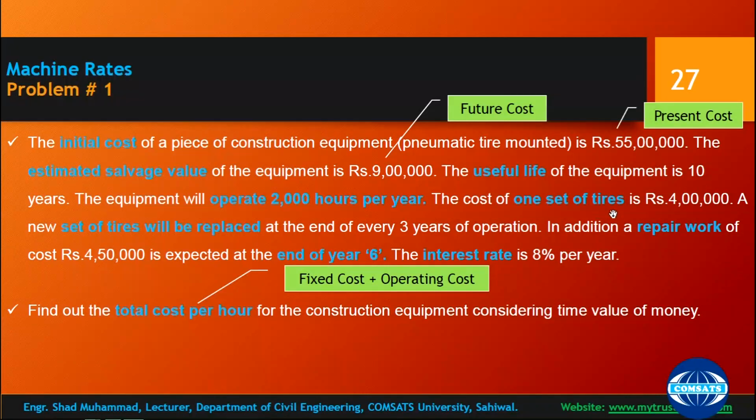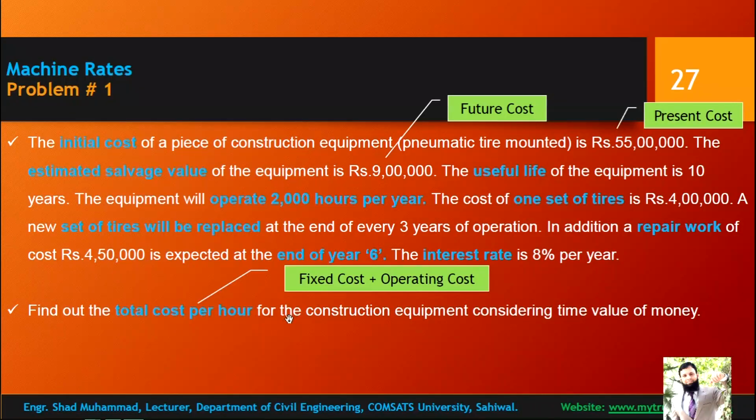The cost of one set of tires is 4 lakh rupees, and a new set of tires will be replaced at the end of every 3 years of operation. So this is the first set of tires, and every 3 years you need to replace them. In addition, repair work costing 4,50,000 rupees is expected at the end of year 6. So once in 10 years you have to repair that, and the interest rate is 8% per year. So in every calculation you have to incorporate 8% interest, and find out the total cost per hour.